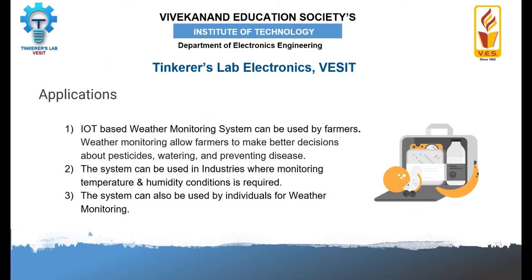This IoT based weather monitoring system can be used by farmers. Weather monitoring allows farmers to make better decisions about pesticides, watering, and preventing diseases. This system can also be used in industries where monitoring of temperature and humidity condition is required. The system can also be used by individuals for weather monitoring.